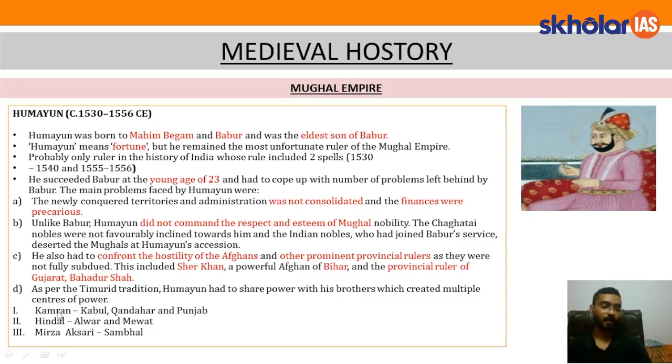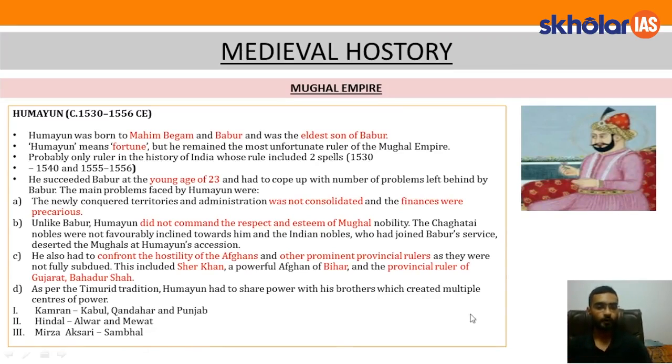So his first brother was Kamran. He occupied Kabul, Kandahar and the Punjab region. Second was Hindal. He occupied the Alwar and Mewat region. And third was Mirza Askari. He occupied the Sambhal region. These were the stepbrothers of Humayun. So Humayun was generous enough to share his power with his brothers. I hope the story up till now is clear to all of you.